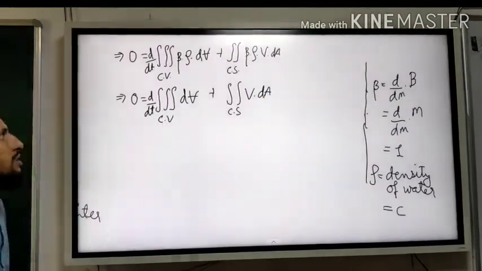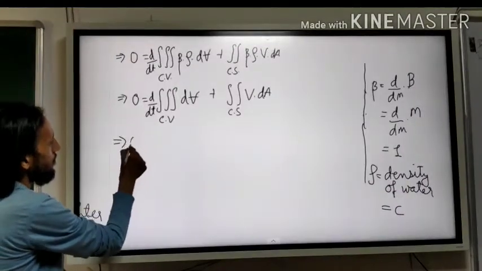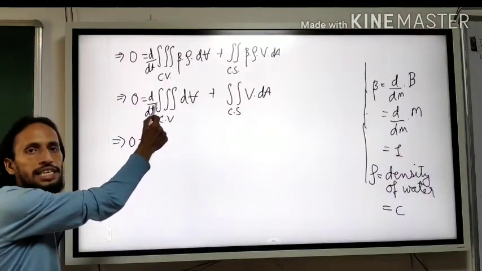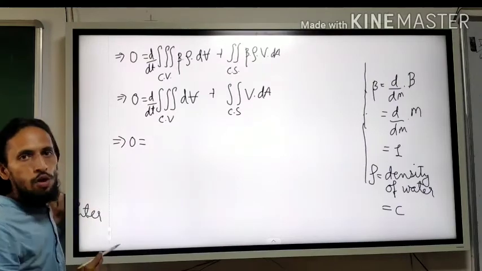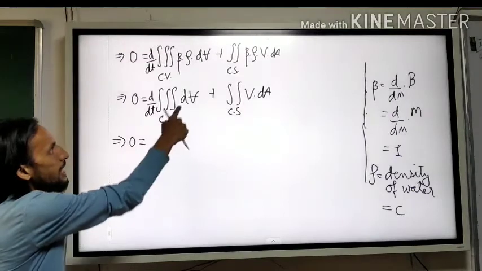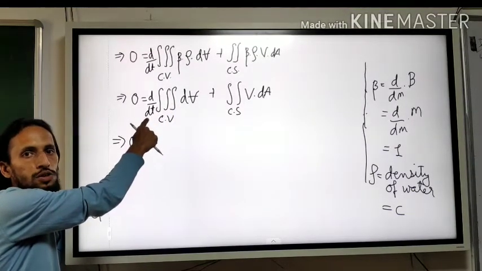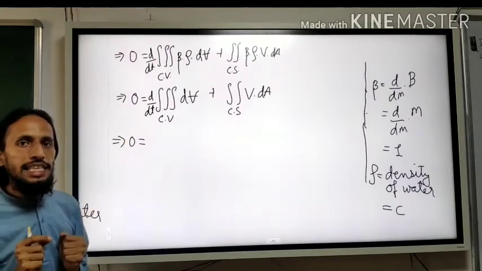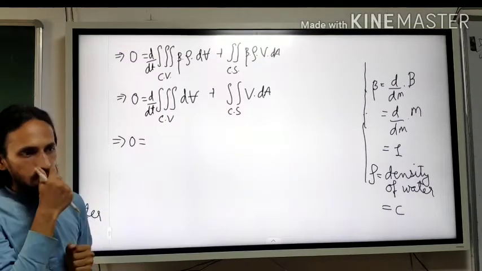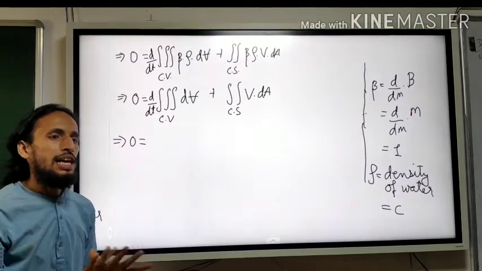Okay. Now let us further break it. 0 is equal to. Now what is here? Triple integration of volume, or volume integration. It basically means change in the volume with respect to time. So let us say there is some lake. In the lake there is some volume.